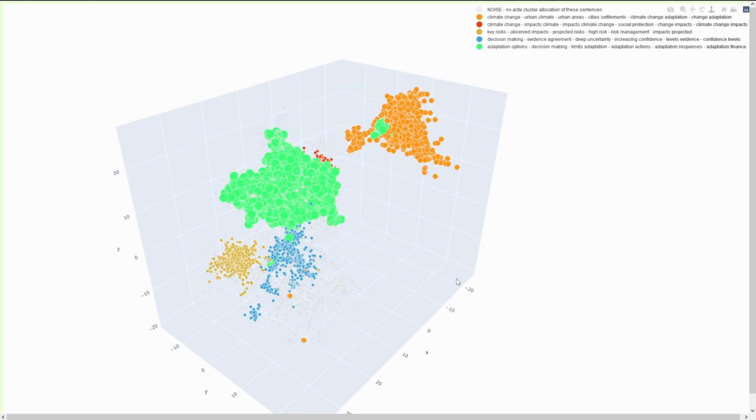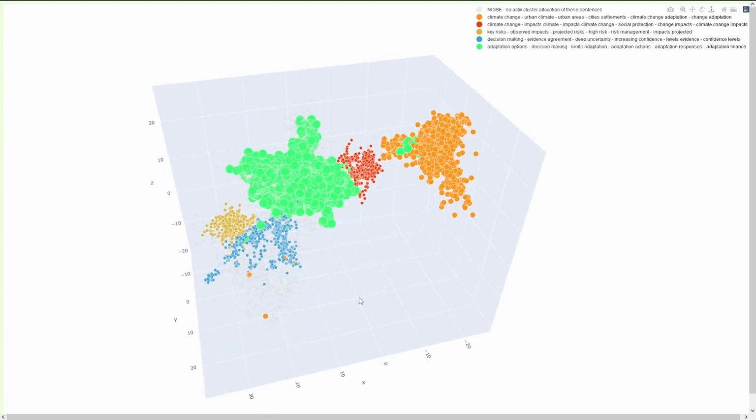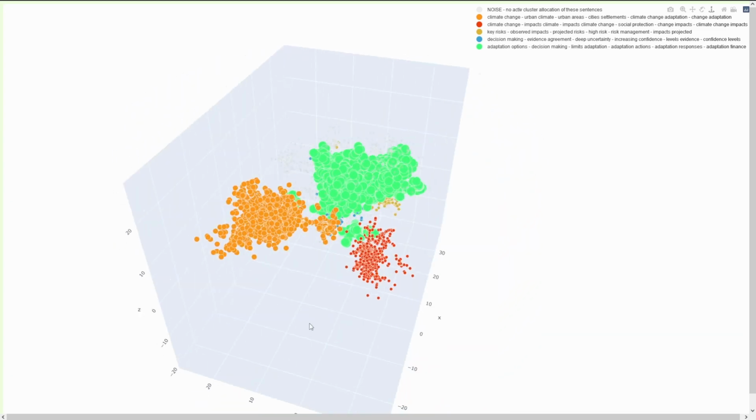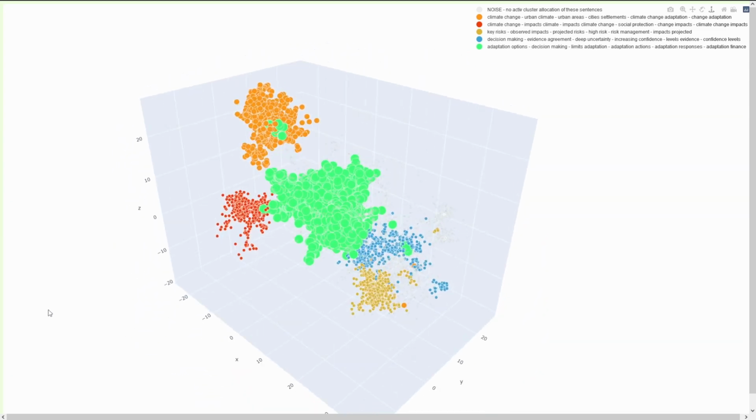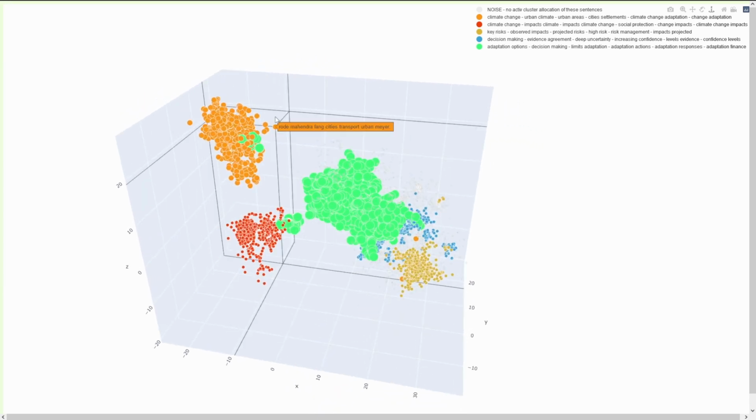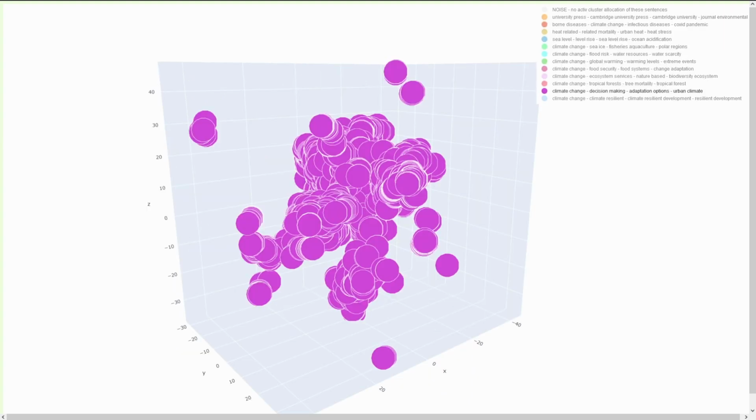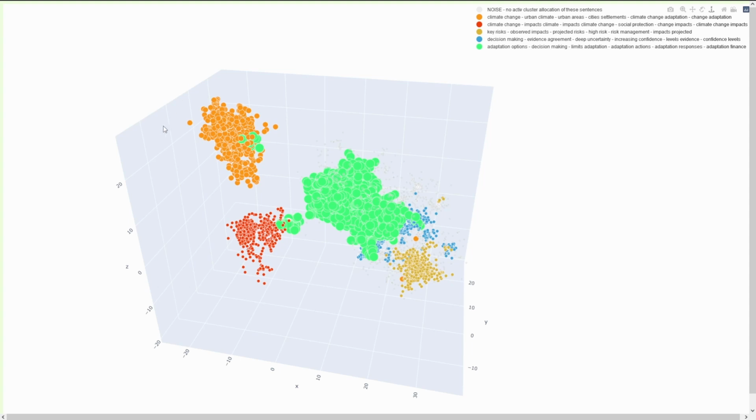But what I would recommend, and what I did here, as you can see, is those 10,000 sentences. Now I started all over again. Those 10,000 sentences are exactly here: my group, decision-making, adaptation, options, urban climate, my group number 10. I fed them into the sentence transformer, sentence embedding, in 768 dimensions. I ran through all of the algorithm again.